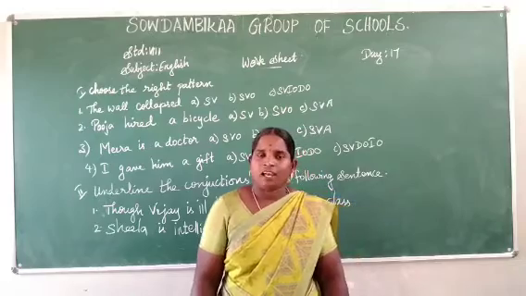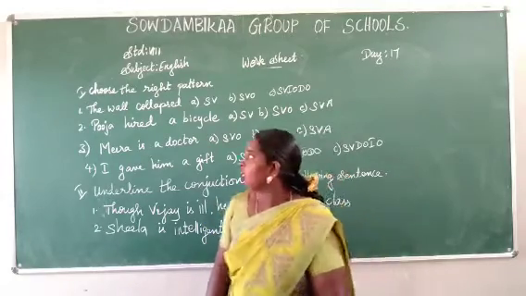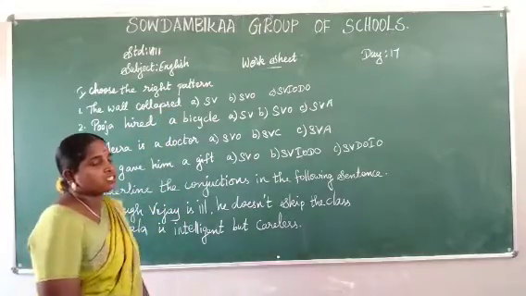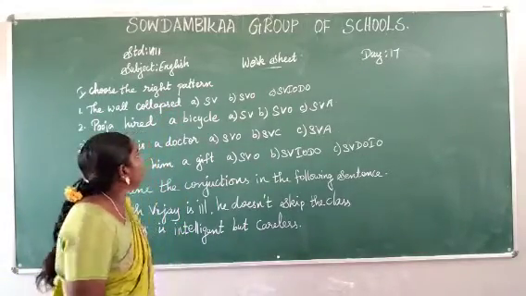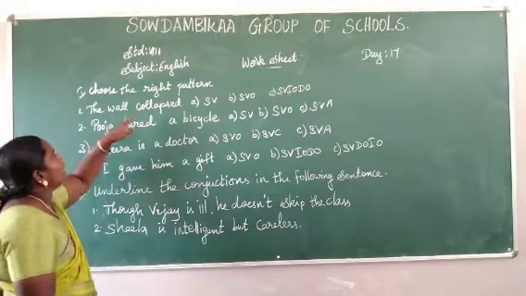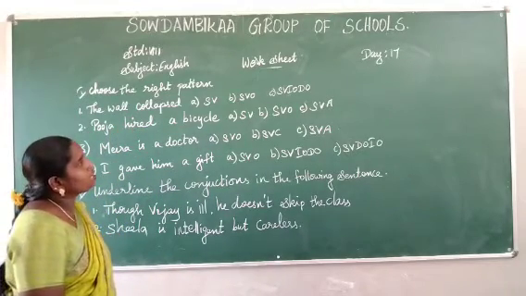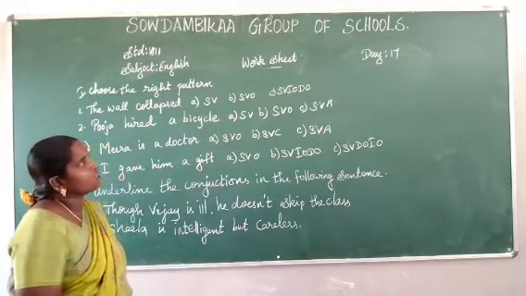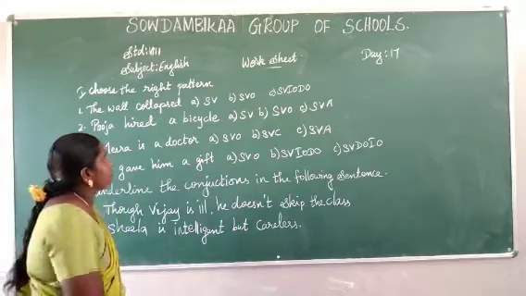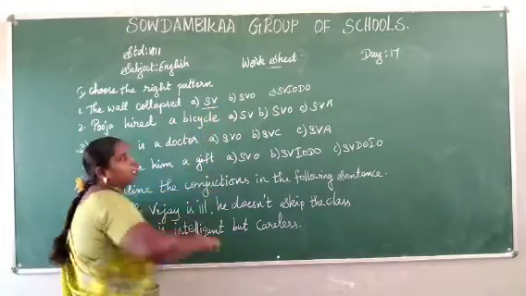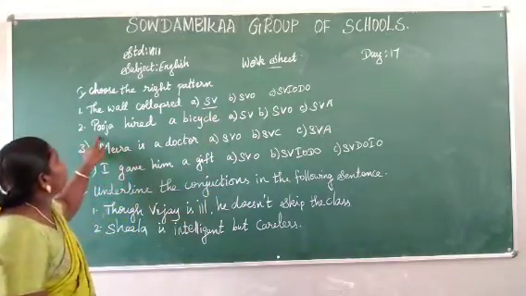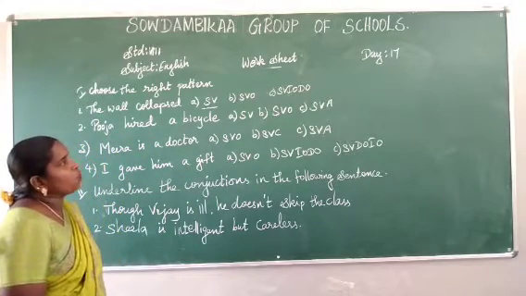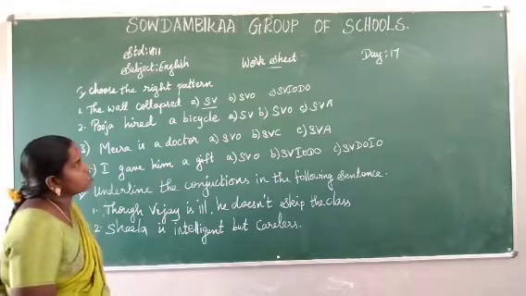So let's see the answer for the worksheet. Okay. Choose the correct patterns. Last class we saw the grammar pattern, sentence pattern. The wall collapsed. Which option is the correct option? SV or SVO or SVIODO? Which one is the right answer? Yes, B. Pooja hid a bicycle. SV, SVO, SVA. Which one is the correct answer?